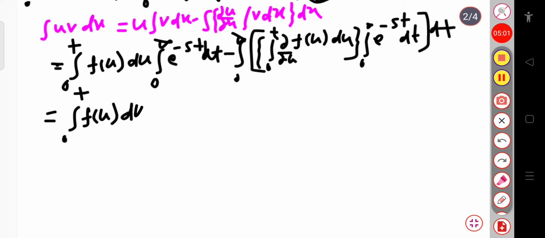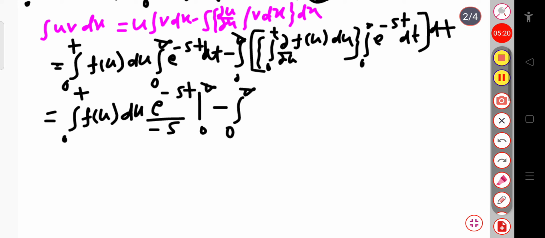Again, the integration of exponential minus st will be exponential minus st divided by minus s over the limit 0 to infinity, minus the integration over 0 to infinity, and this du gets cancelled here, this du gets cancelled.